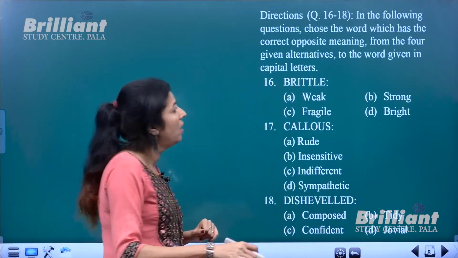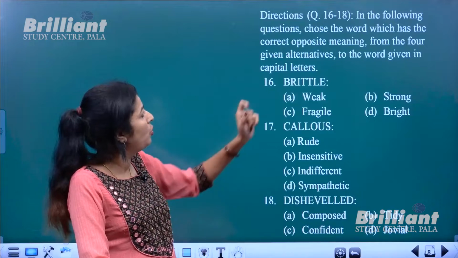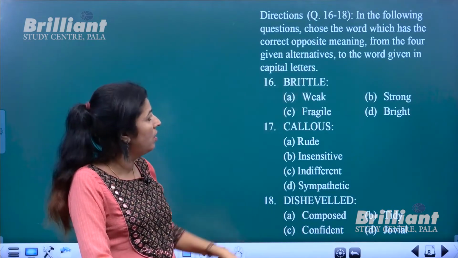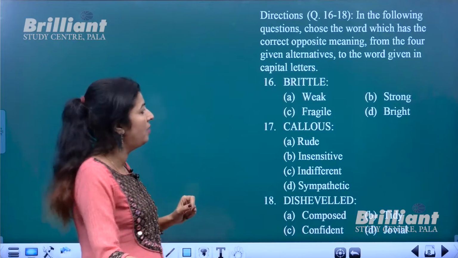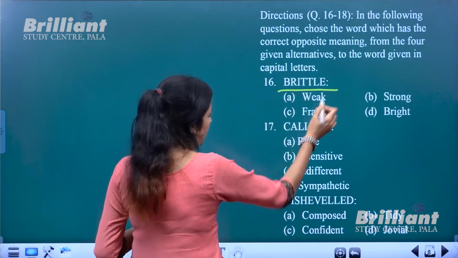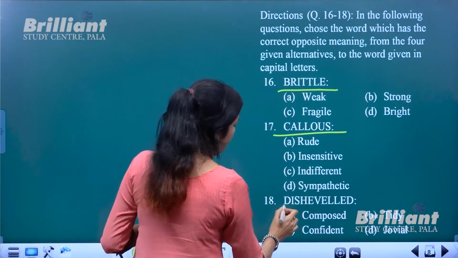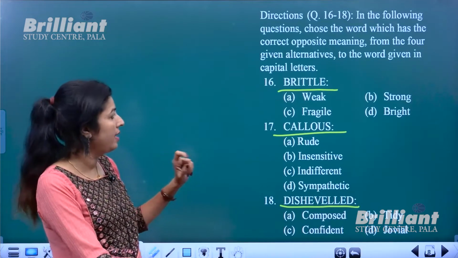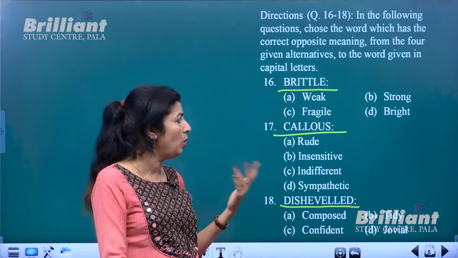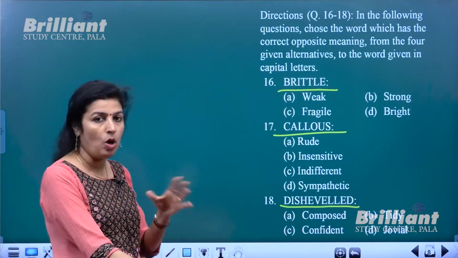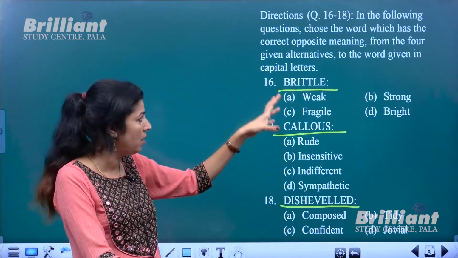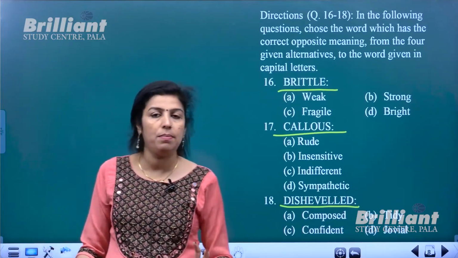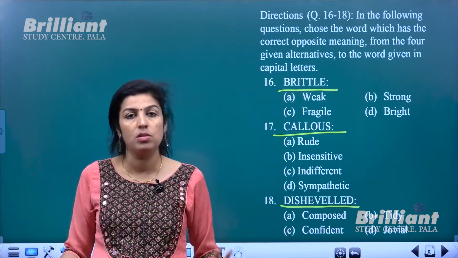Next, we have to find the opposite in meaning. The words are given: brittle, callous, disheveled. Okay. Disheveled, callous, brittle, three words are given, and you have to find out the opposites or antonyms for these words. And if you have noticed something, like you have been attending all those exams, right?